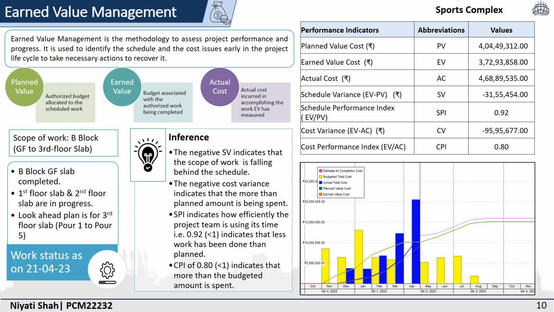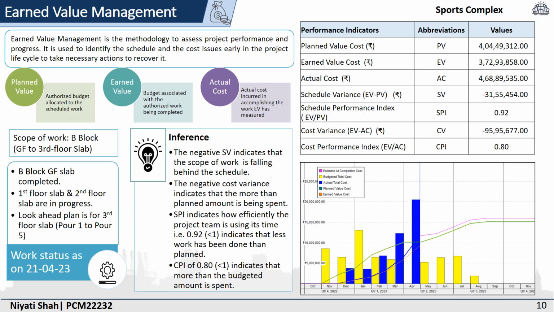Now, the scope of work considered for the earned value analysis is B block ground floor to third floor slab. The status of work as on 21/4/23, which is the date on which the earned value analysis was performed, is that B block ground floor slab was completed, first and second floor slab was in progress, and the third floor slab was in the look ahead schedule.